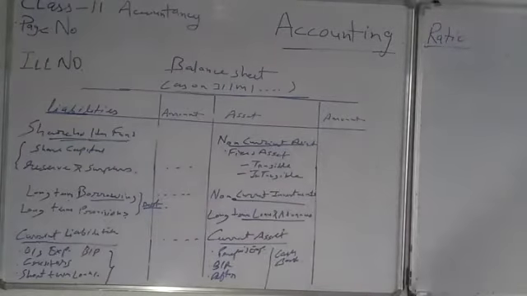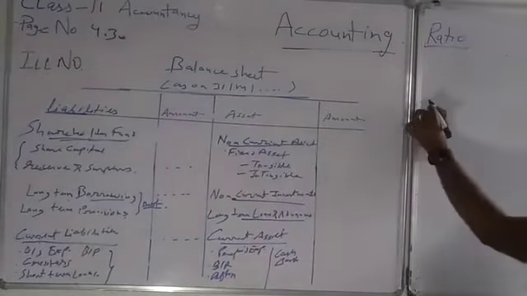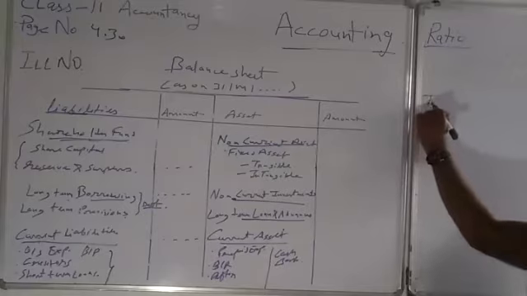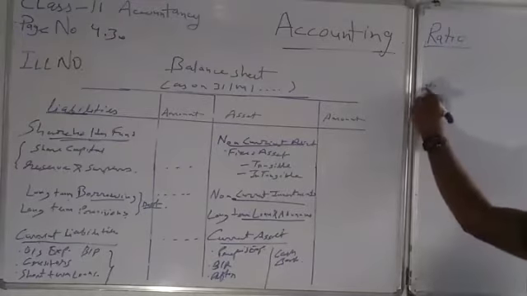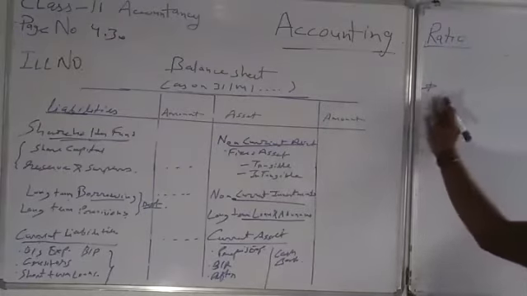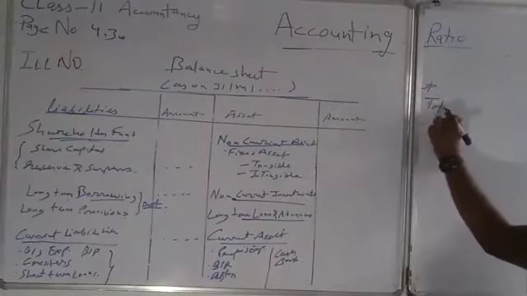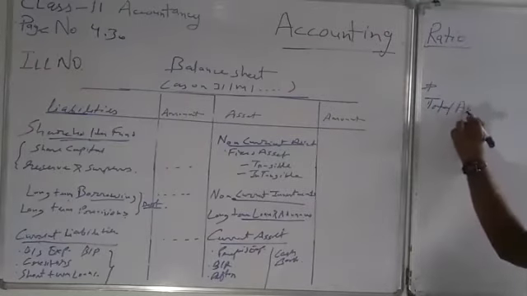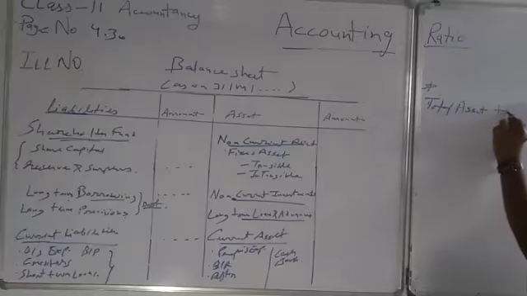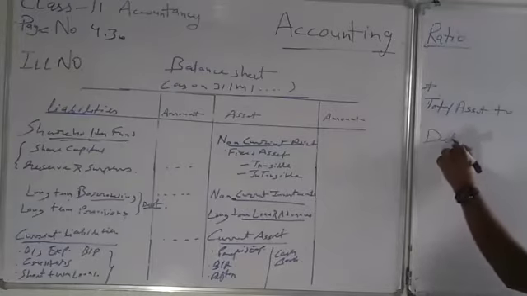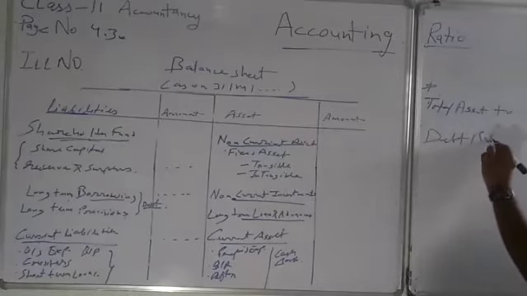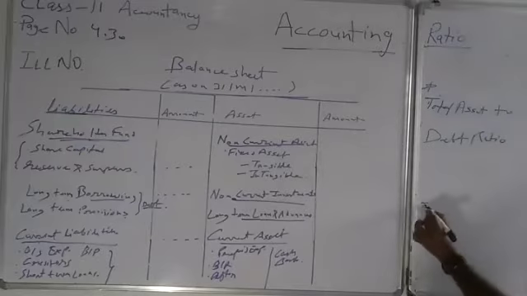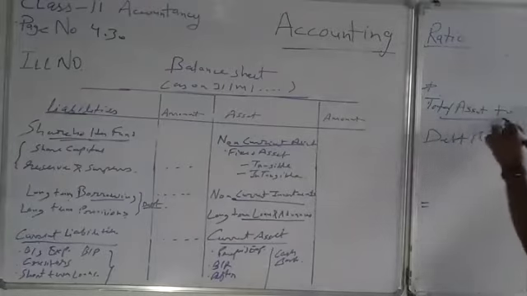Now we are moving to our next topic, that is total asset to debt ratio. I am writing it here. This is our new concept. See here the ratio, total asset to debt ratio.